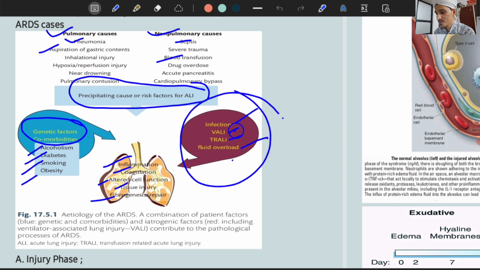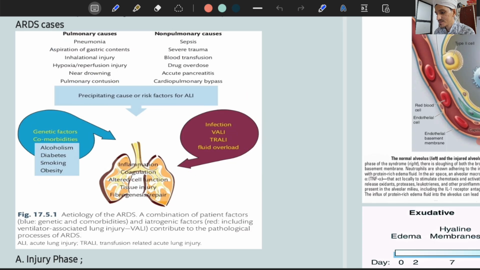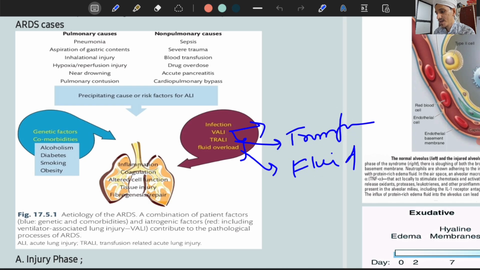You can see these three are iatrogenic factors: ventilation, transfusion, fluid overload. Fluid which you give IV, and transfusion which you do if the patient requires, and ventilation which you give as a respiratory support. So if these are not adjusted properly, these also contribute to ARDS.